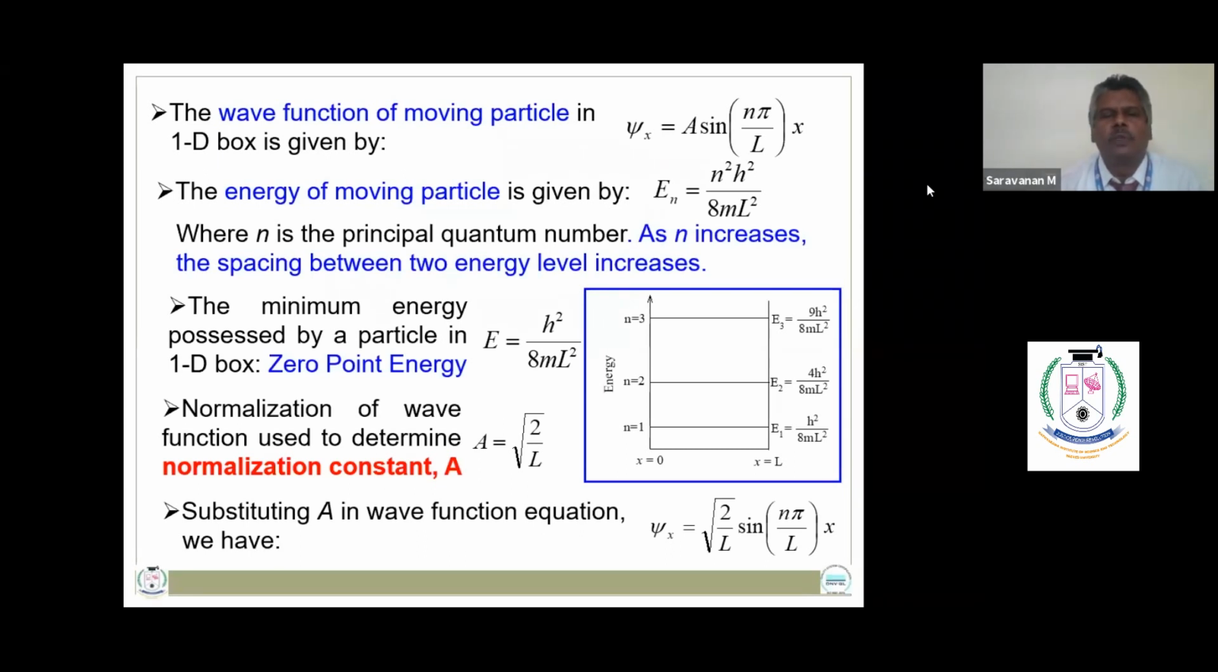So the energy of moving particle can also be calculated using the expression E is equal to n square h square by 8 m L square, where n is the principal quantum number. As the principal quantum number increases, the energy difference between the two levels increases.